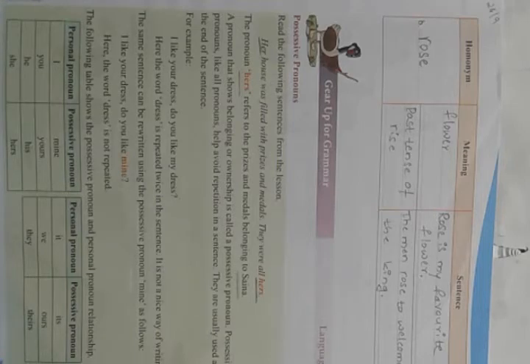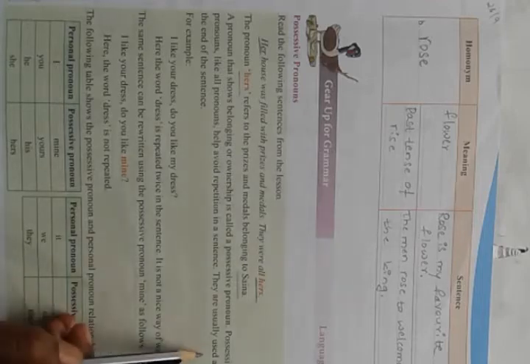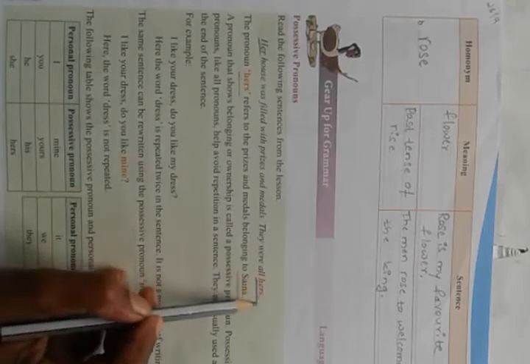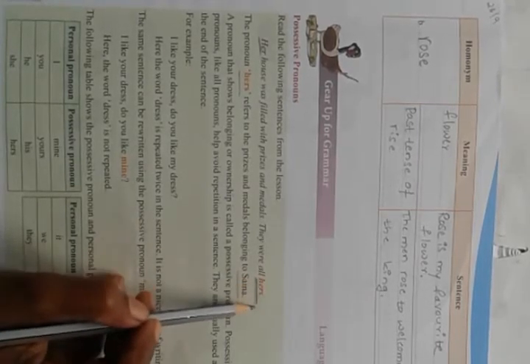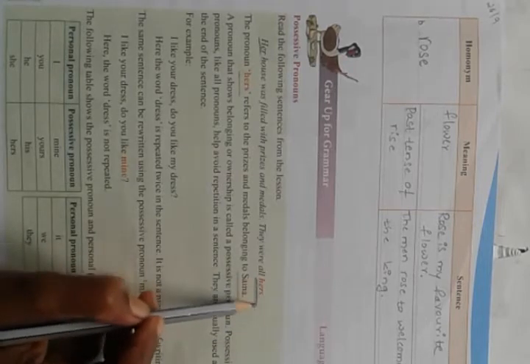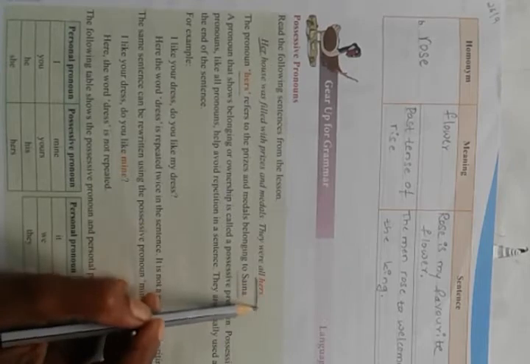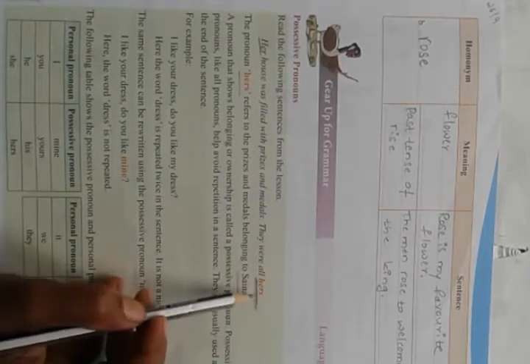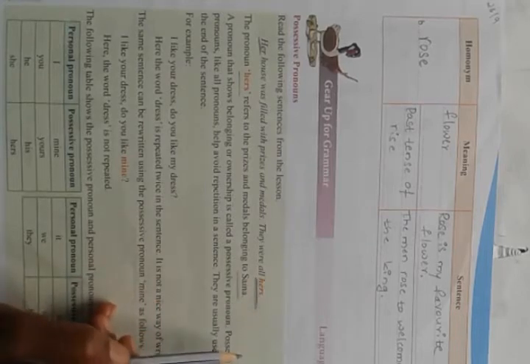Possessive pronouns, like all pronouns, help avoid repetition in a sentence. They are usually used at the end of the sentence. Listen carefully. This possessive pronoun is usually used at the end of the sentence. This is very important. You have to remember it. Okay, children?